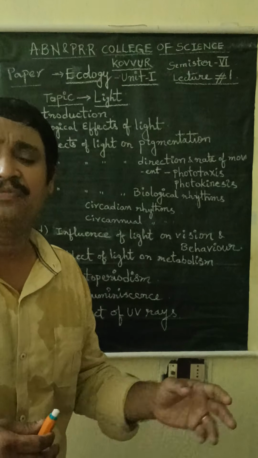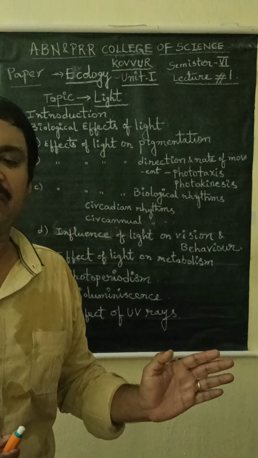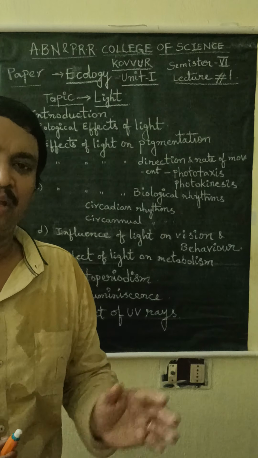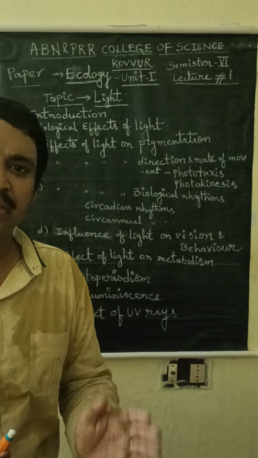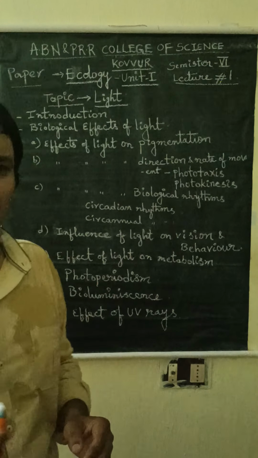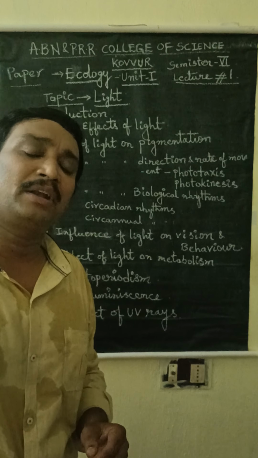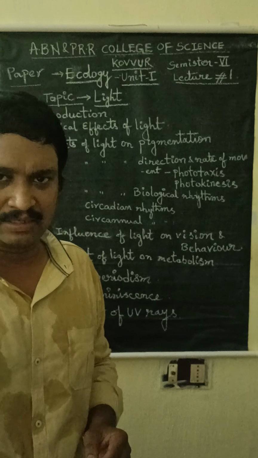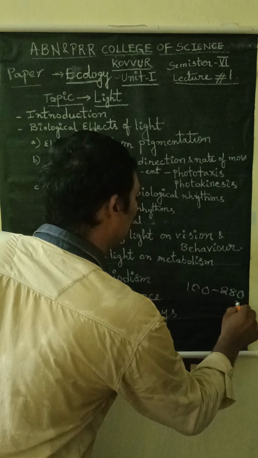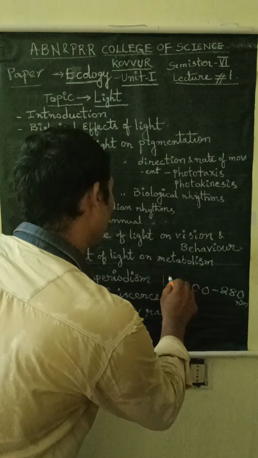Generally, there are three types of ultraviolet rays: ultraviolet rays C, ultraviolet rays B, ultraviolet rays A. See, the ultraviolet rays C have the wavelength in between 100 to 280 nanometers. They are called ultraviolet rays C, UVC.